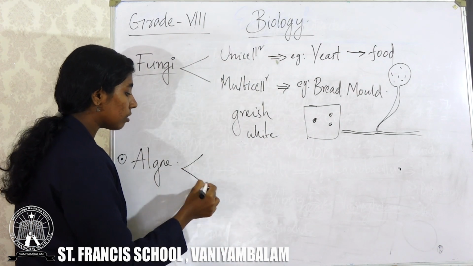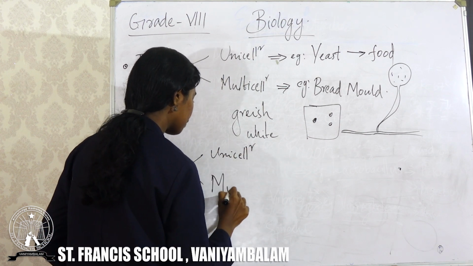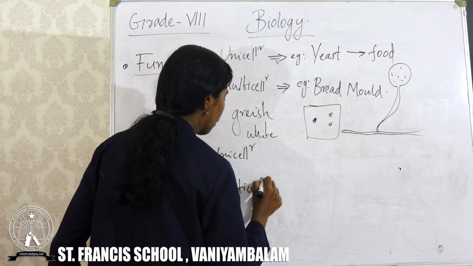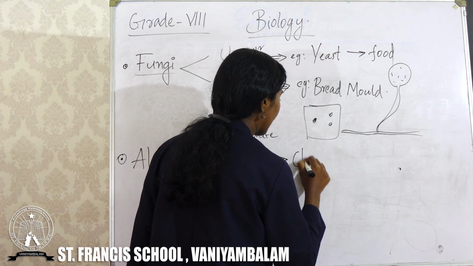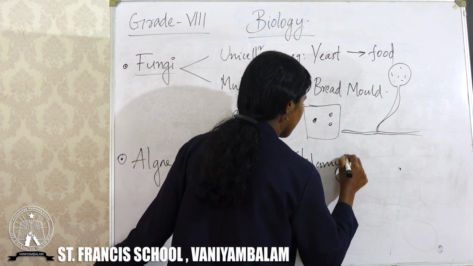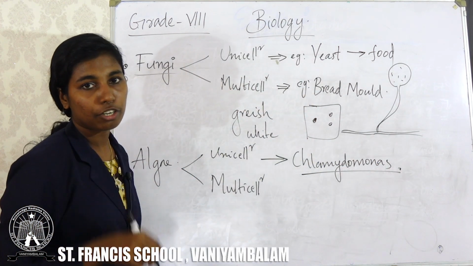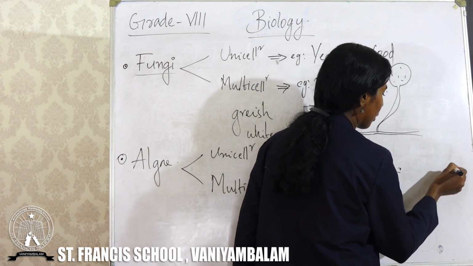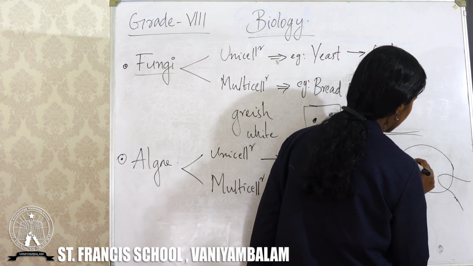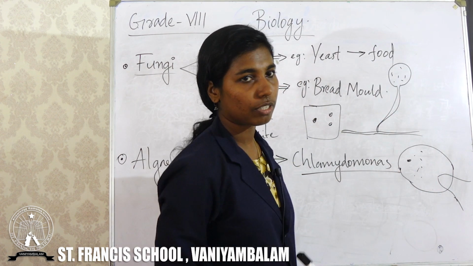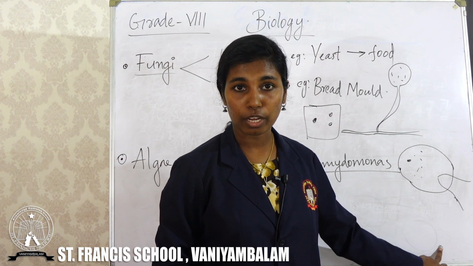So algae also exist in nature as unicellular or multicellular. An example for unicellular algae is Chlamydomonas. It is given in your textbook. In your textbook there is a picture of Chlamydomonas. It should be like this, and it has a tail like this. There are some other cell organelles in this Chlamydomonas, and it has a tail. This is for the movement of Chlamydomonas.